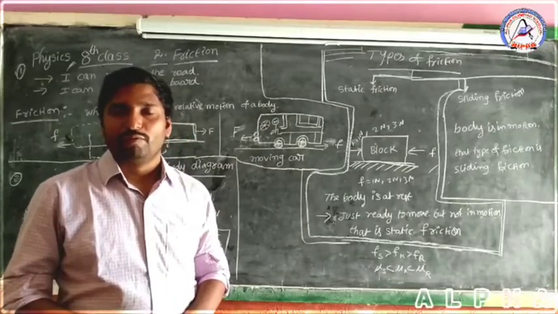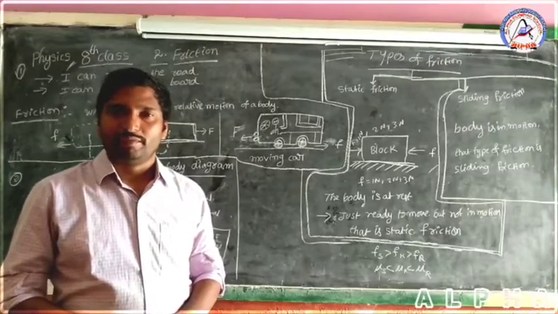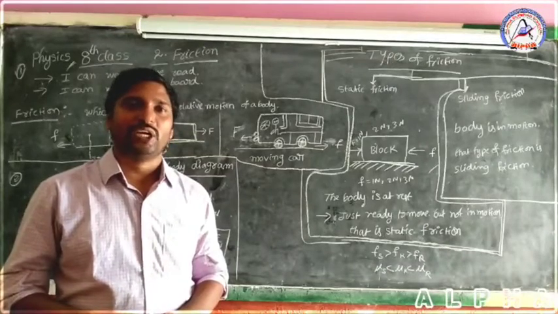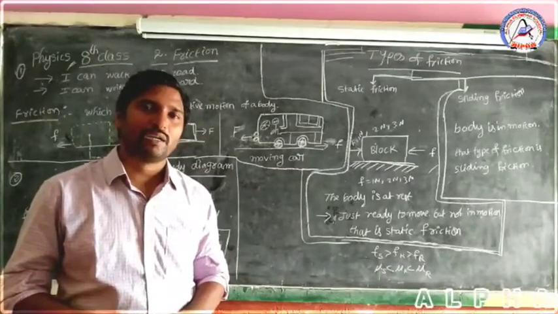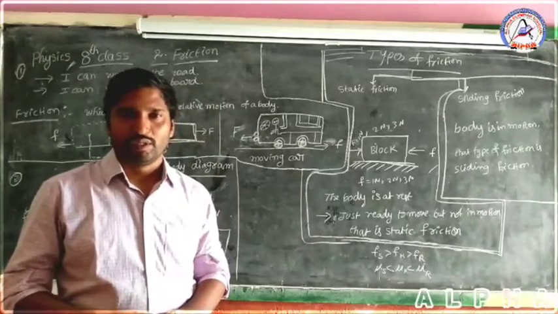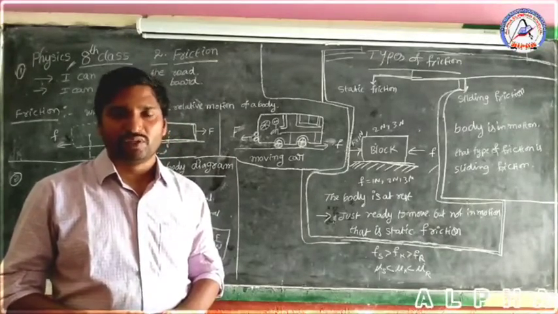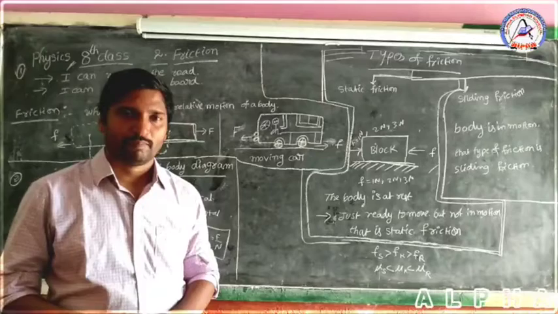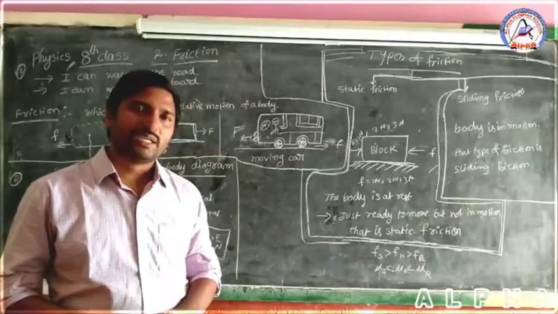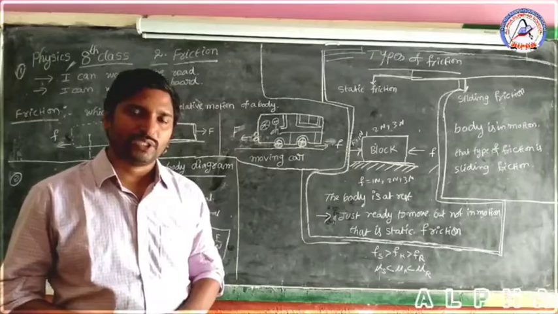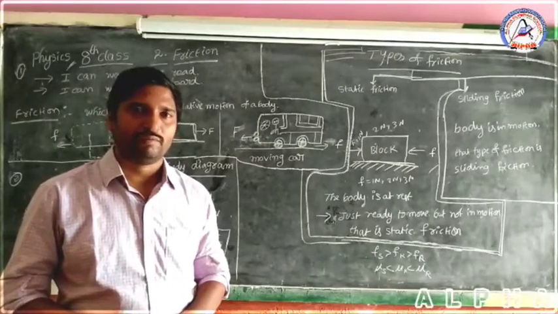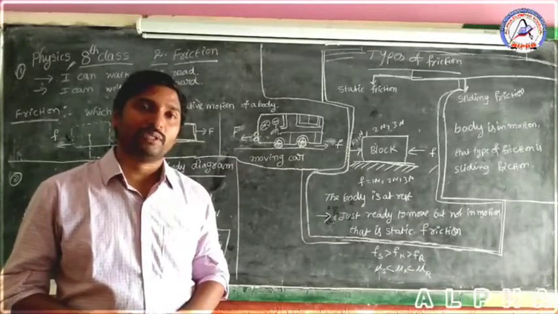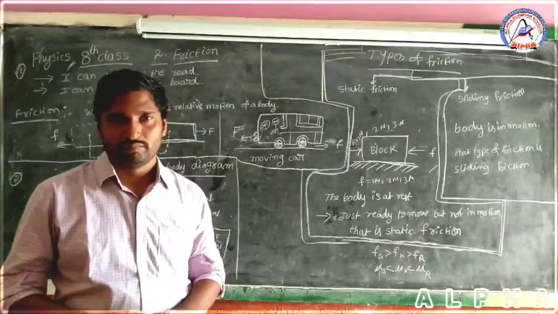Now children, force is a physical quantity. That physical quantity tries to change the state of rest or uniform motion. Children, you have to observe that without force, the body's position does not change. What is the cause of the motion of an object? Force is the cause of motion.